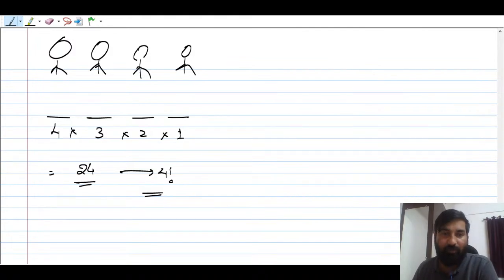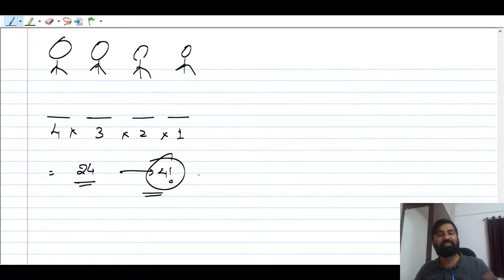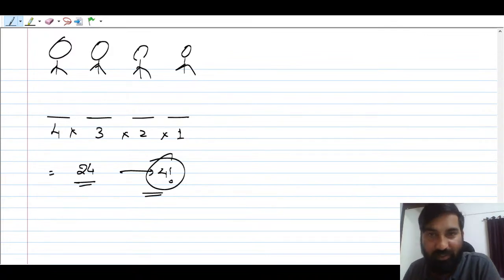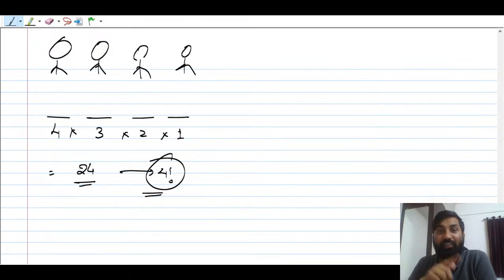So this is 4 factorial, but suppose there is no restriction at all. The first position can be filled in 4 ways, the second can also be filled in 4 ways, the third also. So that will not be the factorial concept, right? That will be 4 to the power 4, if there is no restriction. So I think everybody might be able to understand how to count in real life.